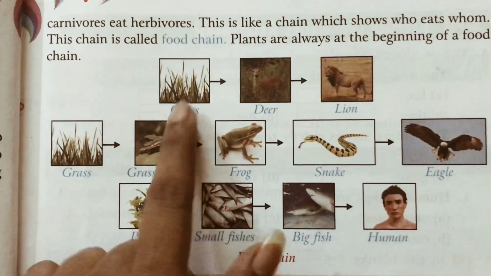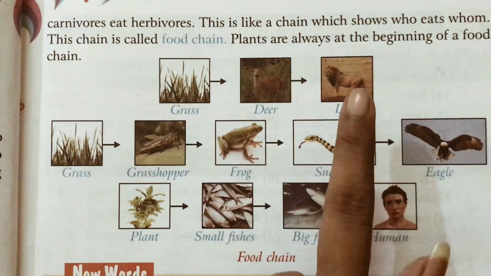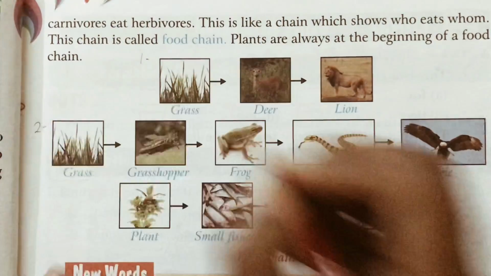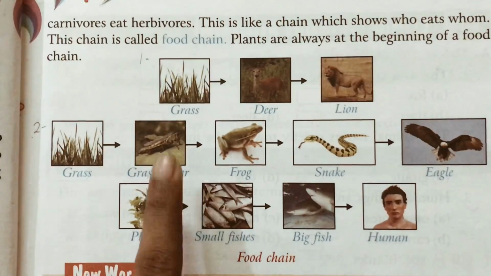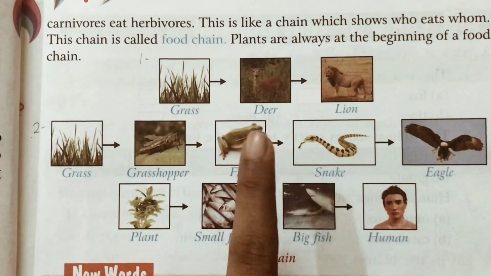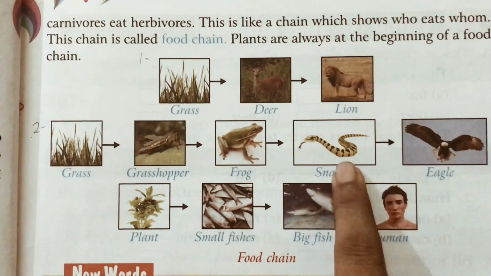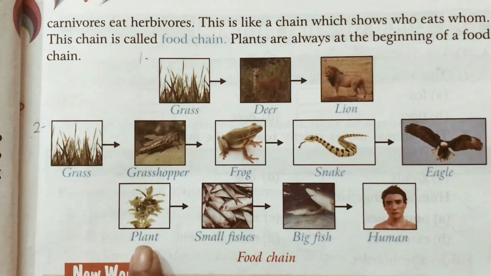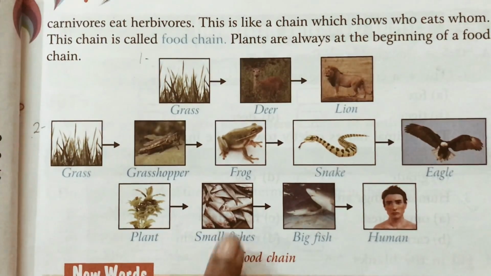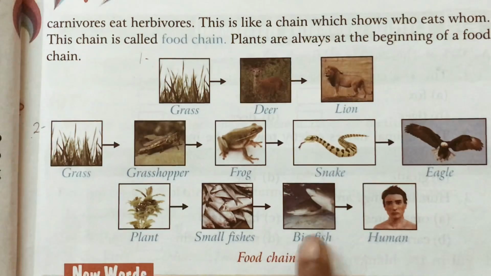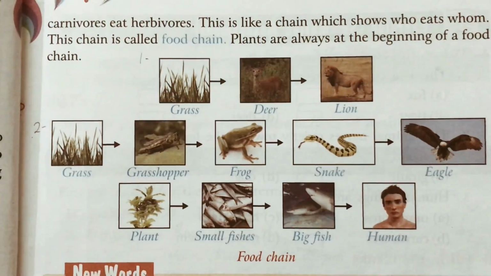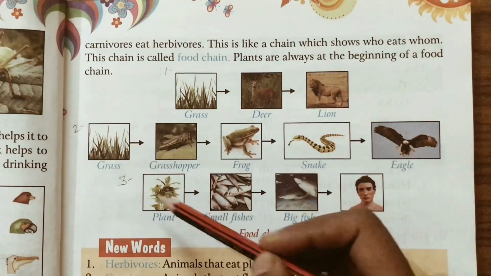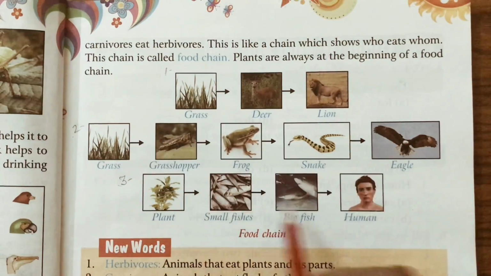Like this is the example. Grass is eaten by the deer and deer is eaten by the lion. This is the first example. This is the second example. Grass is eaten by the grasshopper. Grasshopper is eaten by the frog, and the frog is eaten by the snake. Snake is eaten by the eagle. This is the third example. Plant is eaten by small fish. Small fish are eaten by big fish, and big fish are eaten by humans. So children, plants are the beginning of all food chains.